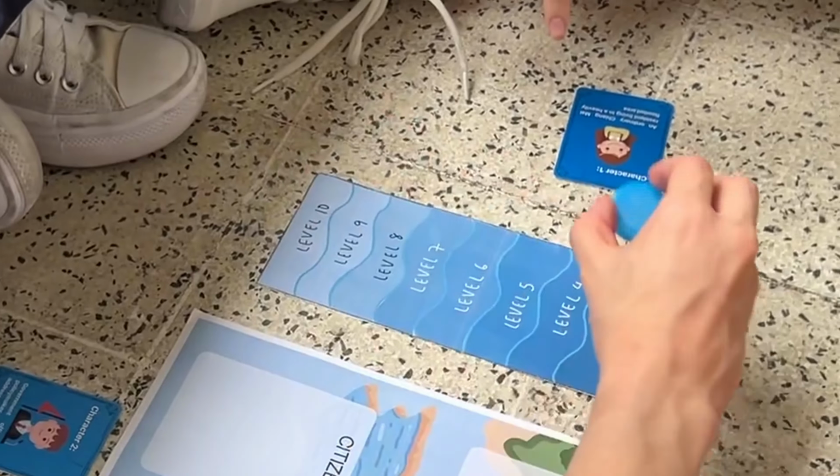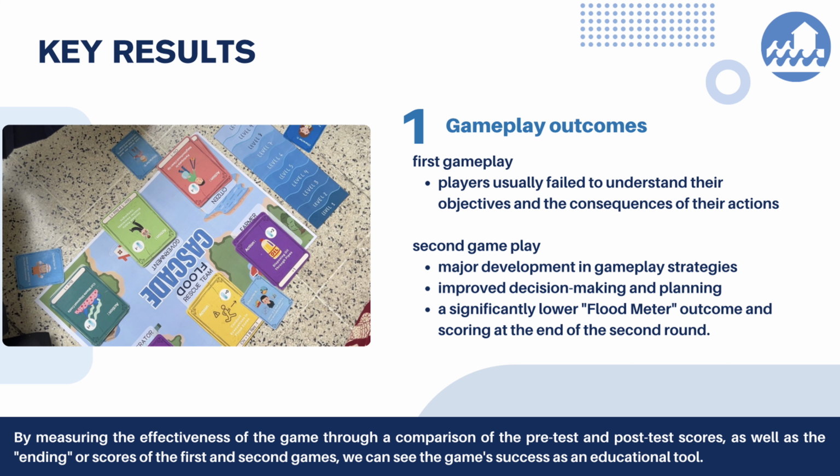So first, for the gameplay outcomes, from the 2 rounds of gameplay, we can clearly see that for the first round, players usually fail to understand their objectives or the consequences of their actions based on their action cards. However, on the second gameplay, we can clearly see that there's a major development in gameplay strategies, as well as improved decision making and planning, which can be seen in the significantly lower flood meter outcome, as well as their scoring at the end of the second round.